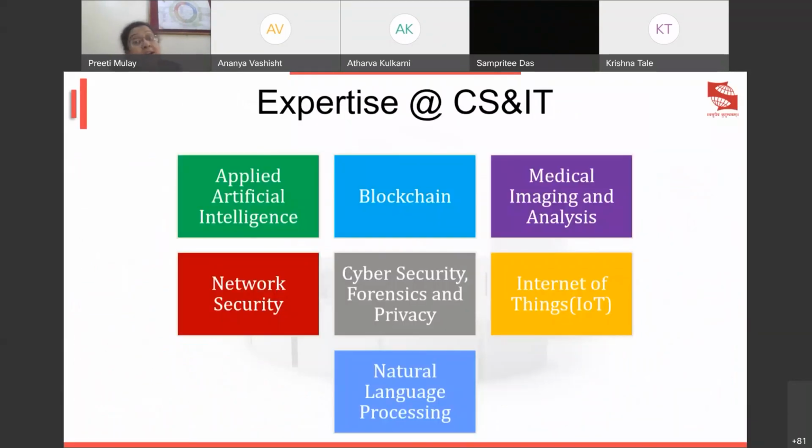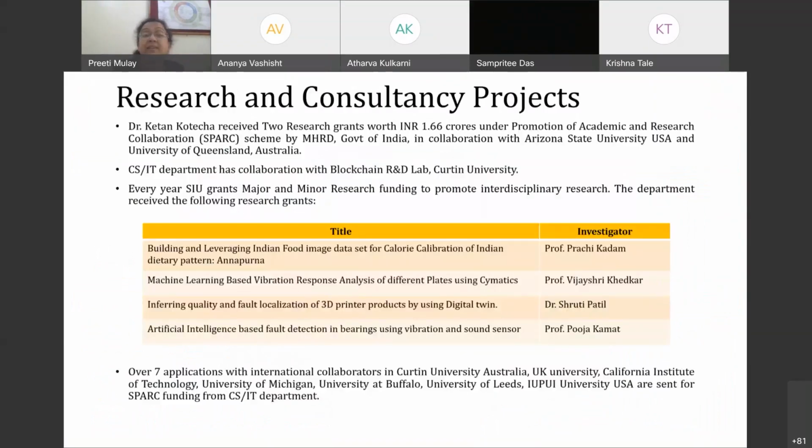In which domains do we work, and in which domains is research carried out by the faculty members? To name a few: NLP, which is natural language processing; AI, artificial intelligence; medical image analysis; blockchain; IoT. So all the buzzwords are here on the screen, my dear friends.